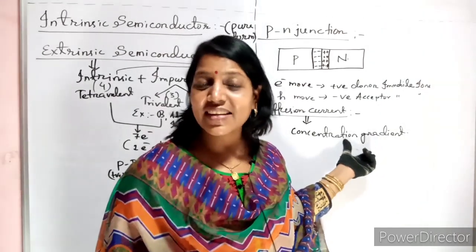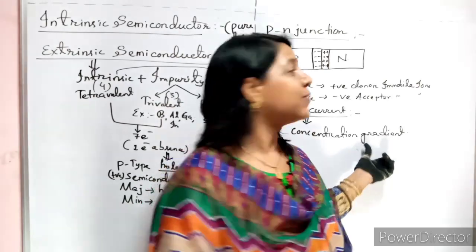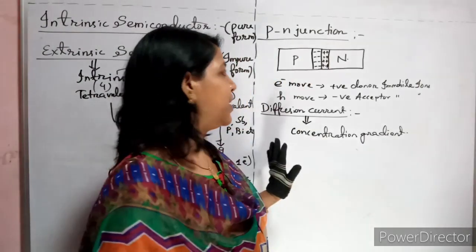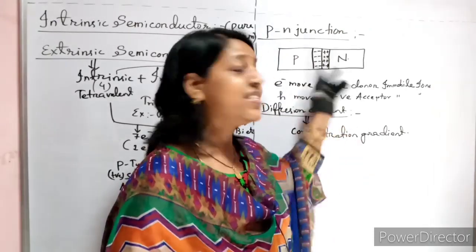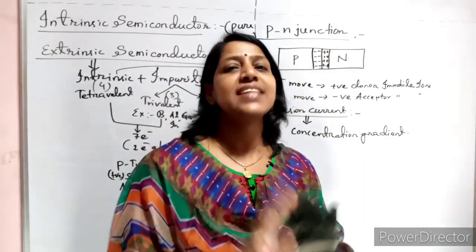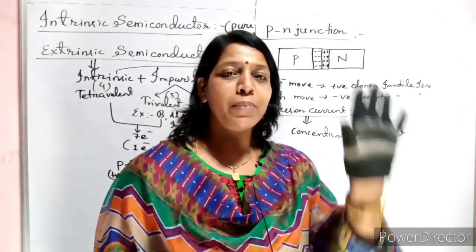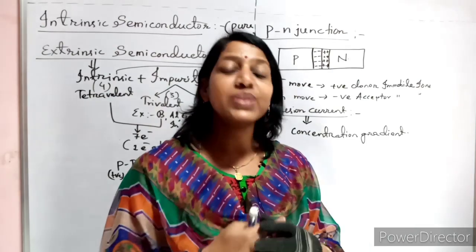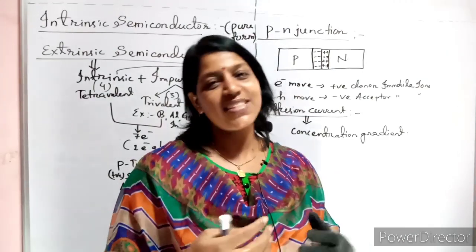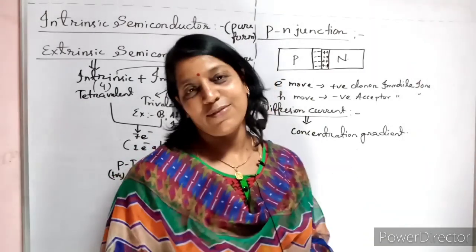So what is the reason for diffusion current? It is due to the concentration gradient. Clear? They will always ask this question. Now, why is this concentration gradient there? Because of the p-n junction. We are taking one p-type, the other n-type, so there is a complete imbalance in the concentration of the charge. Here completely majority holes, here majority electrons. Due to that imbalance of charge carriers, they started to move. Due to that, current flows, which is called diffusion current.